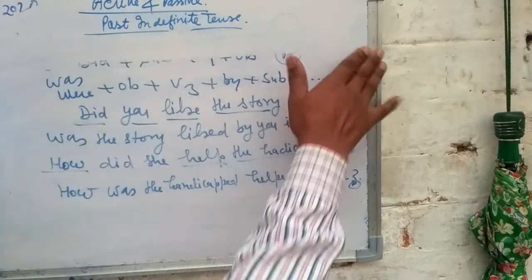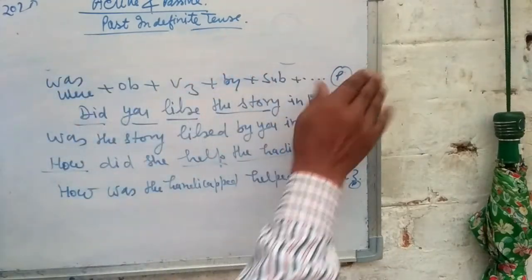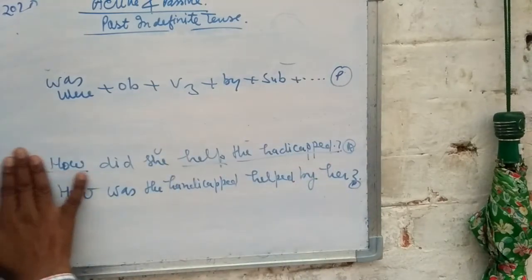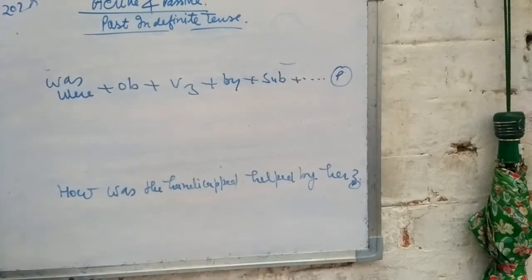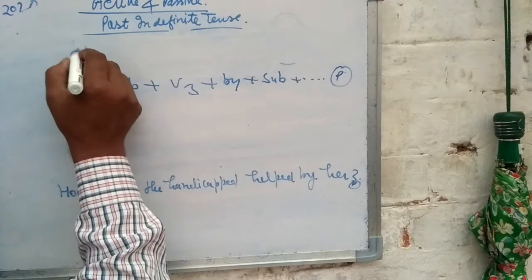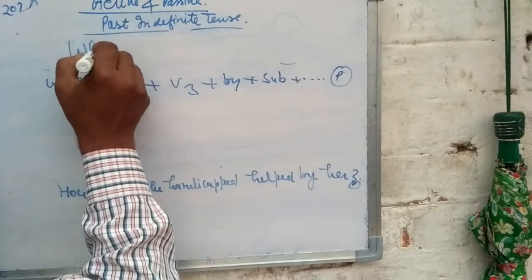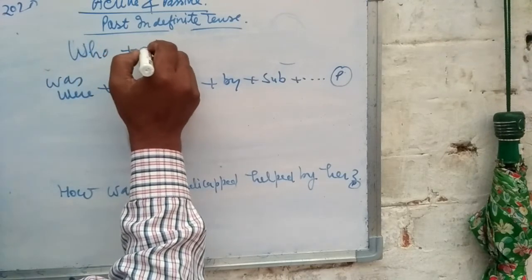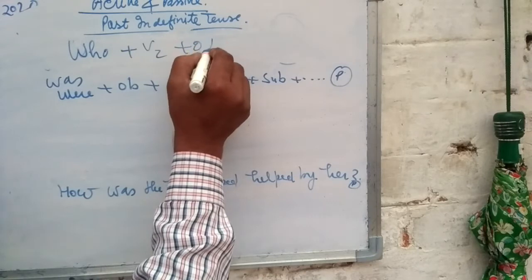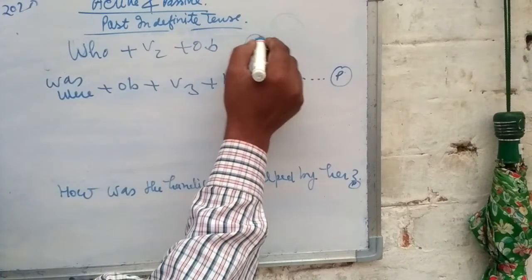Let's start some other examples based on interrogative. Sometimes you will find who plus V2 plus object in active.